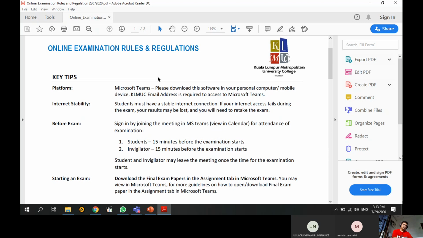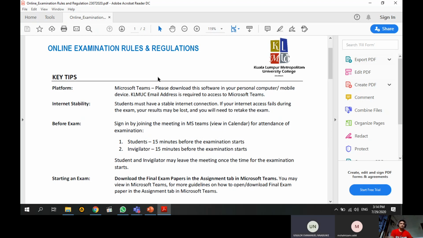Other than that, before the examination, you must sign in to Microsoft Team. For your attendance, you must sign in 15 minutes before the examination starts. So if your final will be at 10 a.m., then 15 minutes before that, at 9:45 a.m., you must log in.